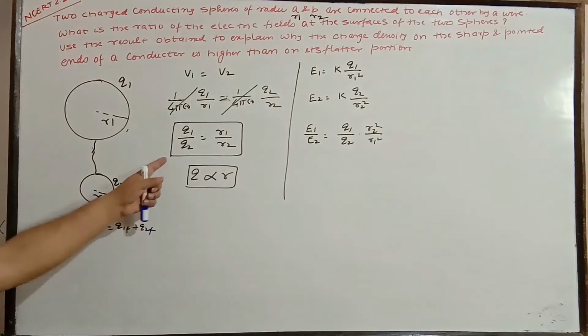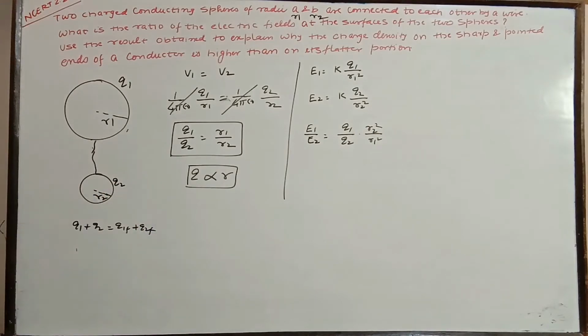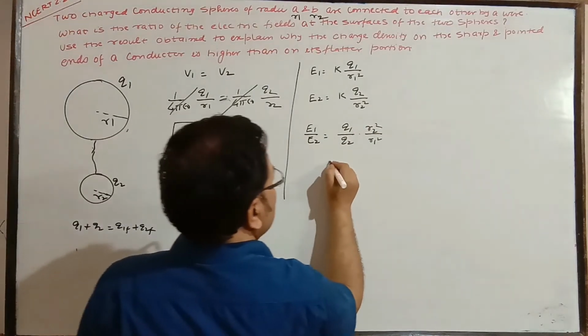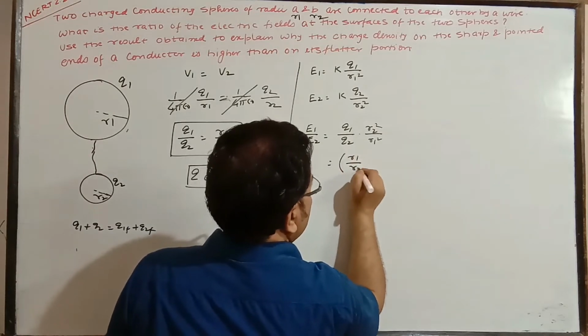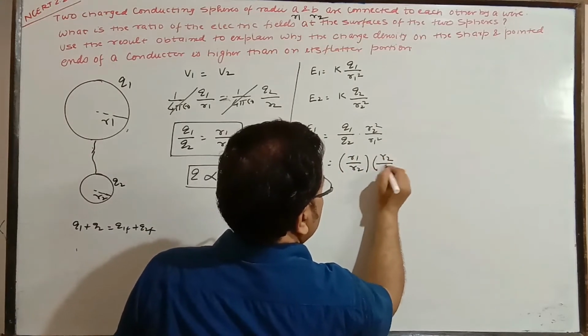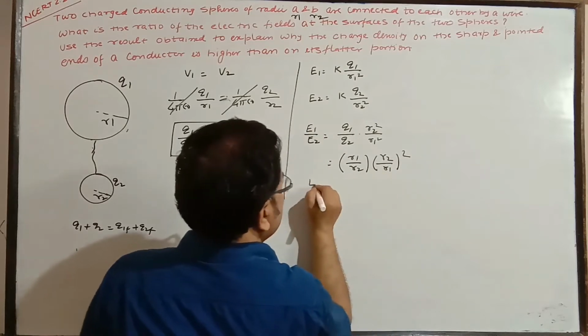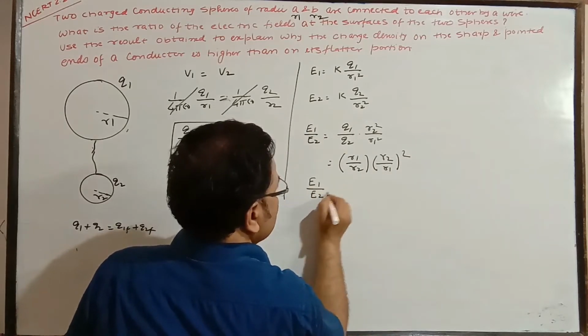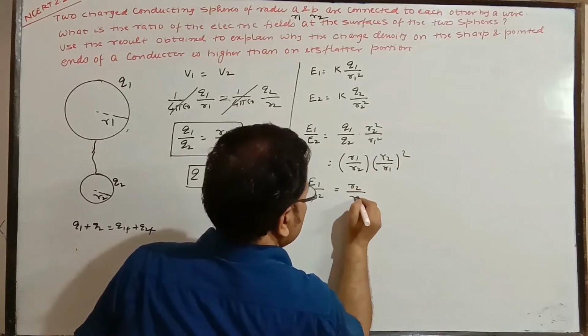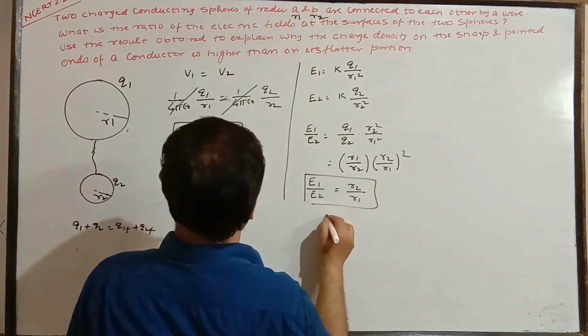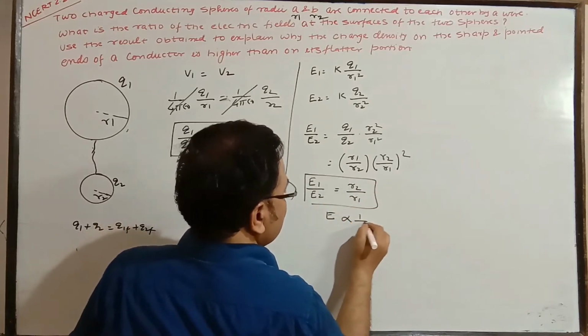Now you have the relation of Q1 and Q2. So Q1 by Q2 you can put as R1 by R2. So this is R1 by R2 into R2 by R1 the whole square. So finally E1 by E2 is equal to R2 by R1. So this is what we have. Here E is proportional to 1 by R.